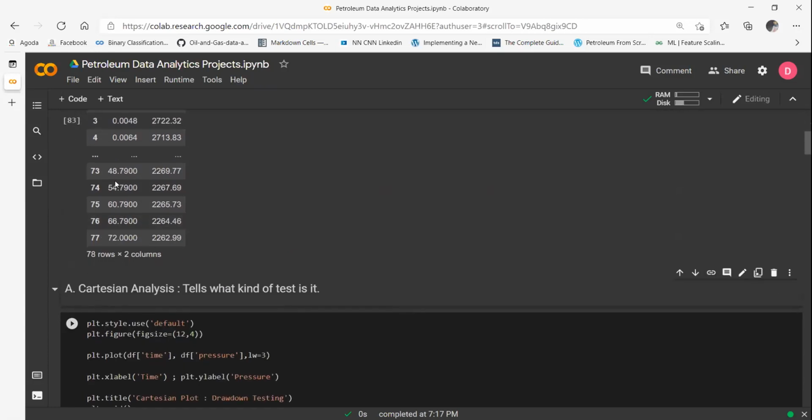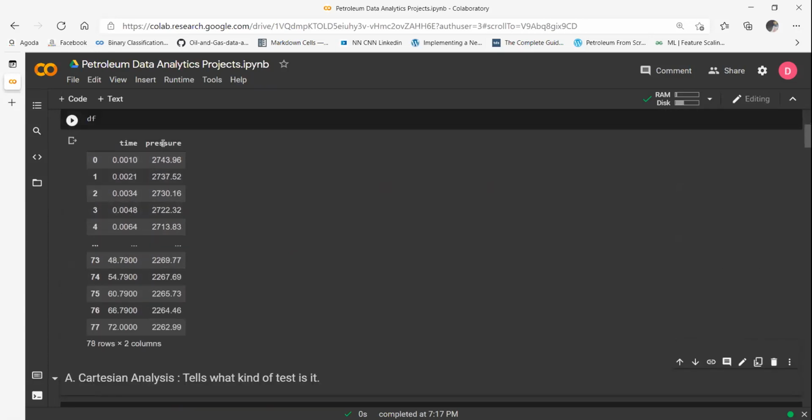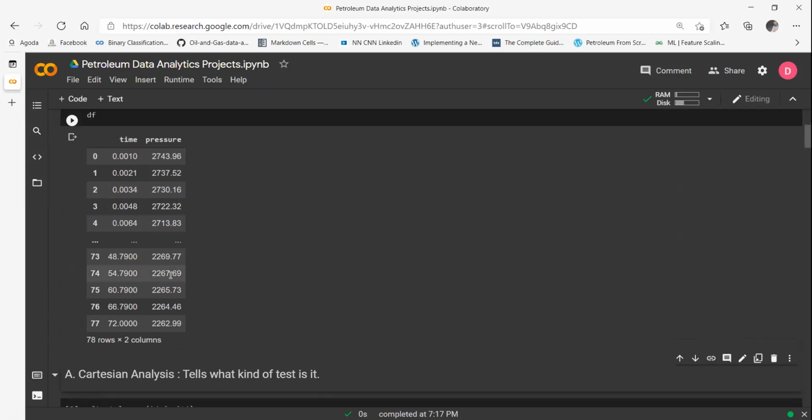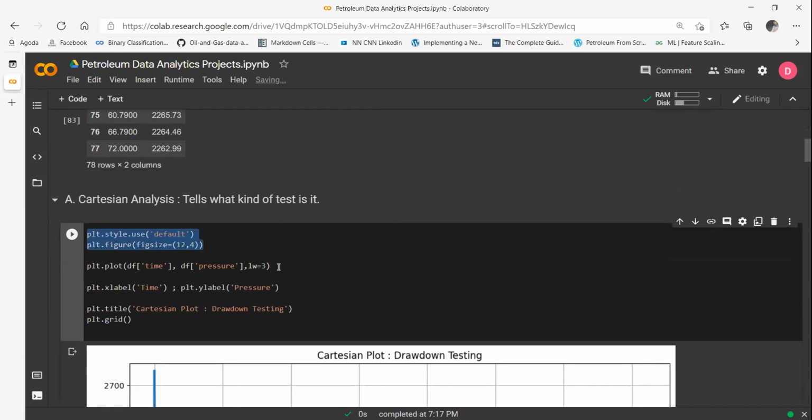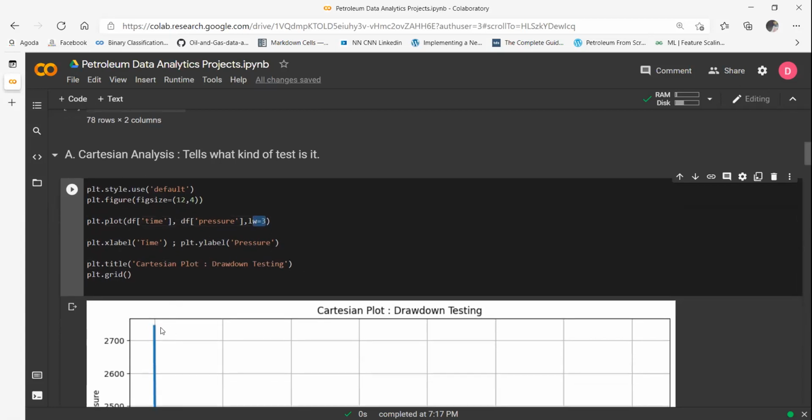So first thing is I take the x-axis as time on normal scale. I take the y-axis as pressure on normal scale, and I plot them. These are plt.style and plt.figure to change the figure size and style. And this is the main thing, plt.plot x comma y. X is my df time, y is my df pressure. You can refer back to the pandas lecture where we talked about how to take various columns as x-axis and y-axis. And this is my line width. If I want my line to be thick and visible, I put the line width as 3.